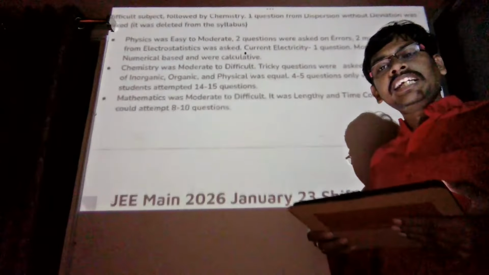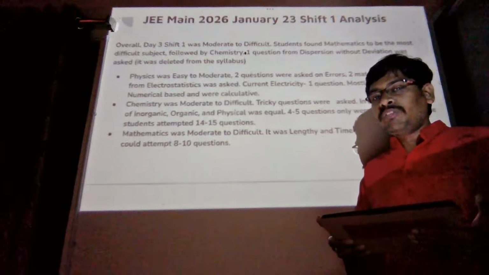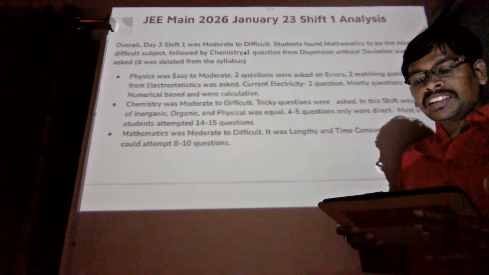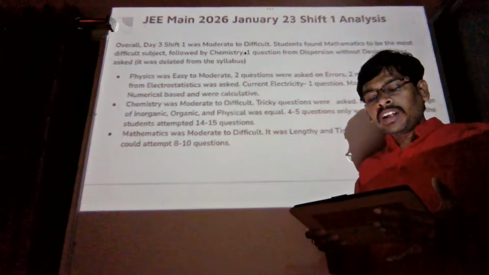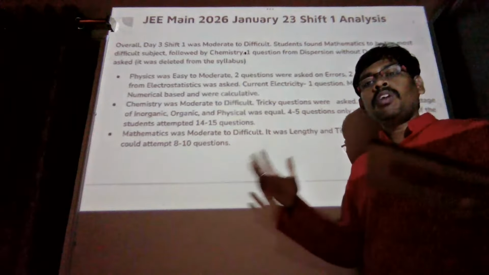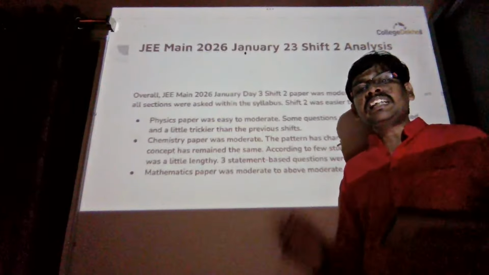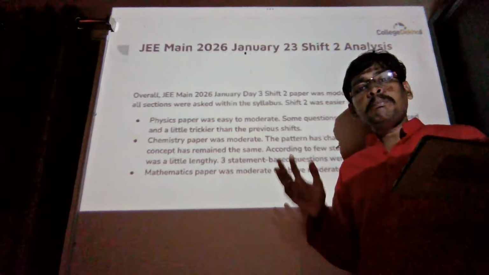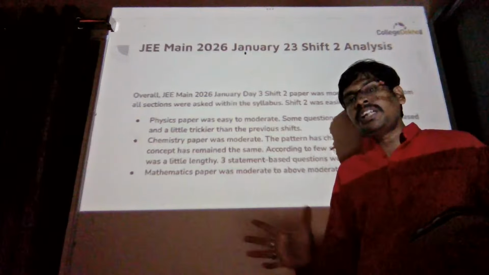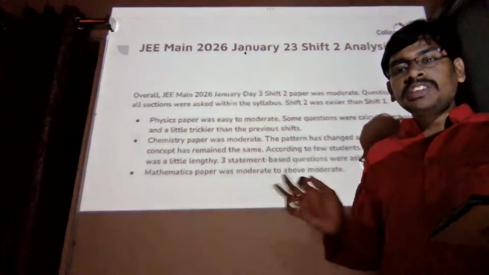Now we will just recap what happened in the shift 1 exam. In the shift 1 exam, the paper was moderate to difficult. As I said, shift 1 was tougher than shift 2 of January 23. Here also physics was easy to moderate, chemistry was moderate to difficult, and mathematics was also moderate to difficult. Overall, the day 3 JEE paper was technically better compared to day 2 and day 1. Technically, the day 3 paper of JEE Mains is better.